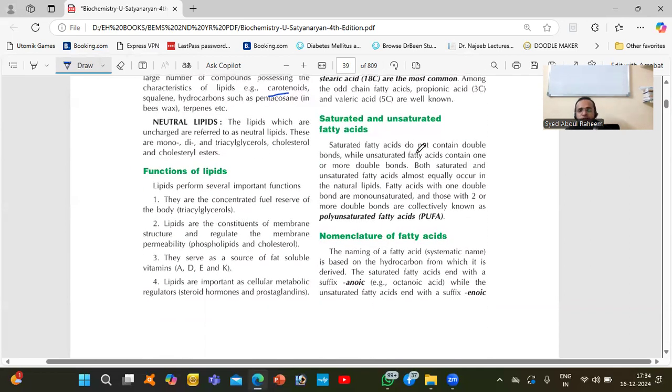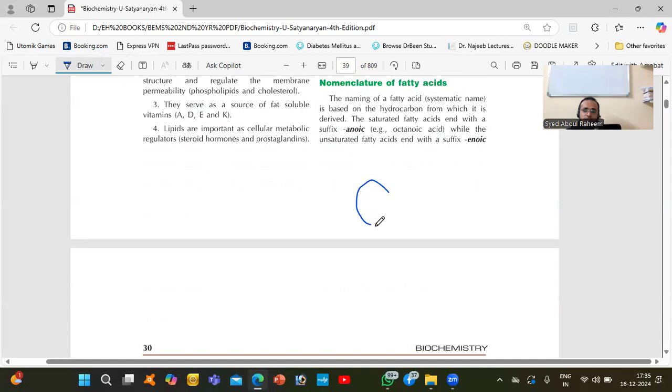Okay. Functions. What are the functions of lipids? They are a concentrated fuel reserve for the body. So whenever we need energy, it is the stored form of energy. Whenever required, we can utilize it from that area. Next, lipids are constituents of membrane structure and regulate membrane permeability. We have a cell.